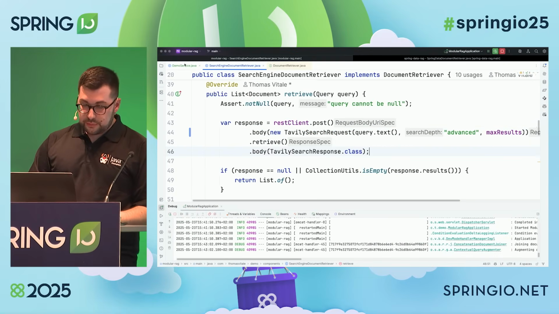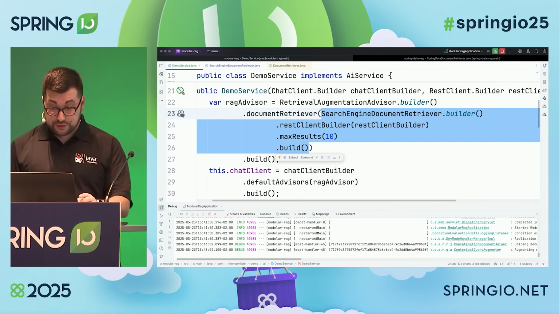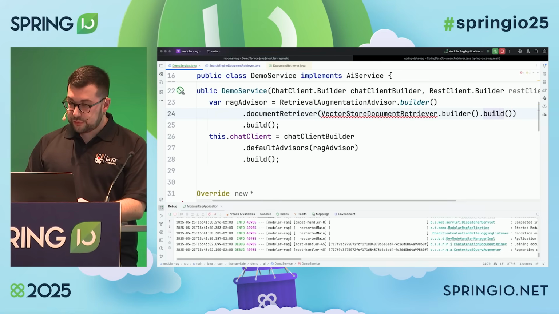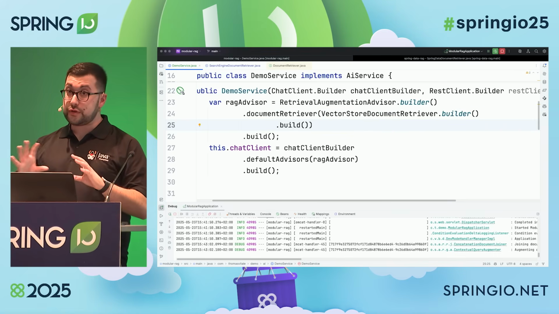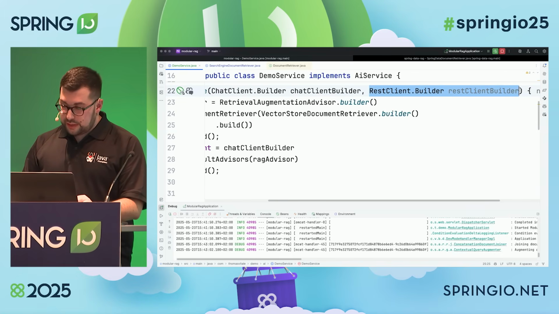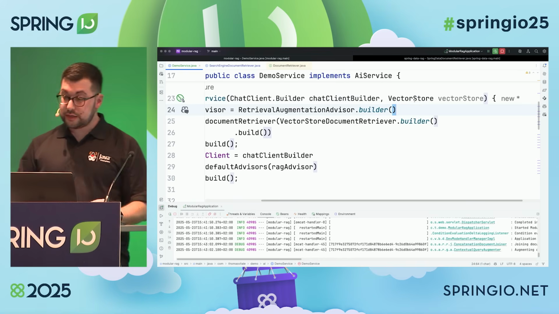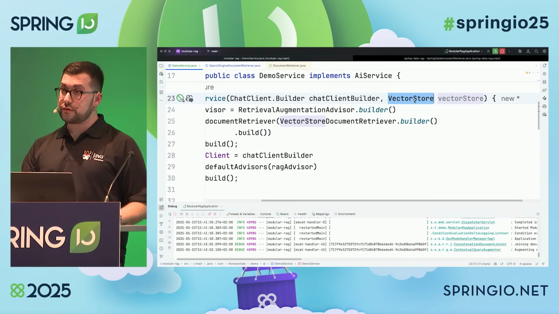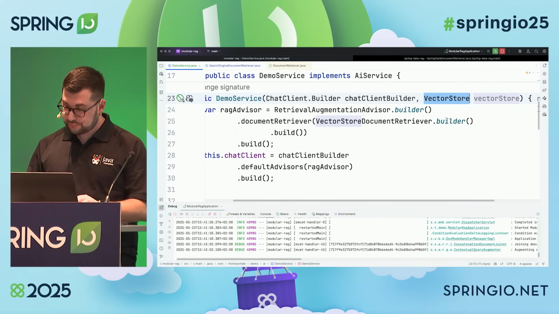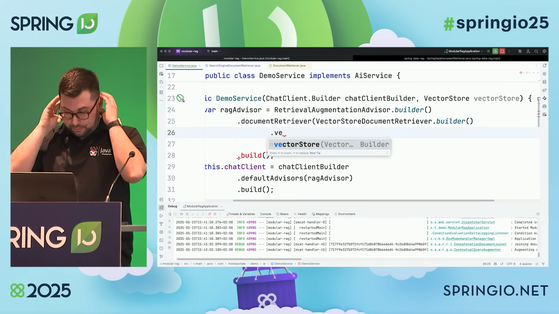In my example, I have the document retriever step. I'm going to get rid of the search engine document retriever and replace it with a vector store document retriever. So you can see the modularity here. We have all these components. You can swap implementations to adapt it to your use case. We don't need the REST client anymore. We're going to pass a vector store. A vector store is an API in Spring AI that abstracts different data stores. In my case, I'm using PostgreSQL, but you can use it with lots of different data stores. So let's pass it there.